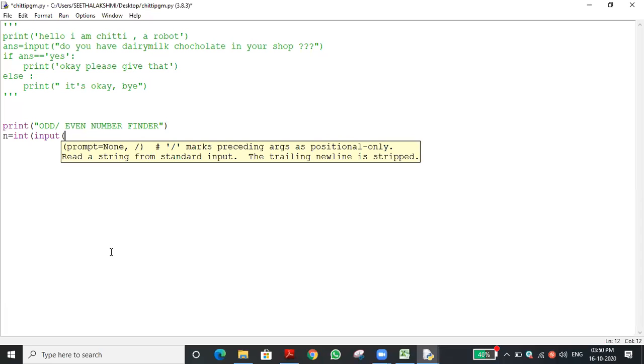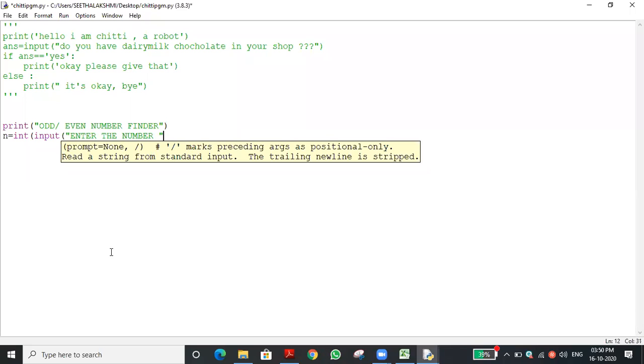Enter the number. Should I pass it within quotes? Within a double quote or single quote, I can give: Enter the number. Have you got it?